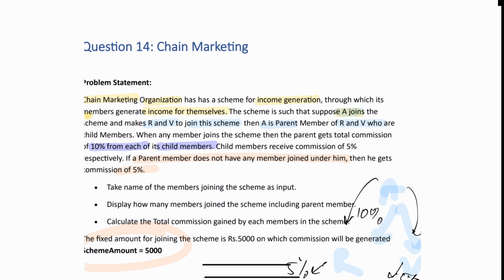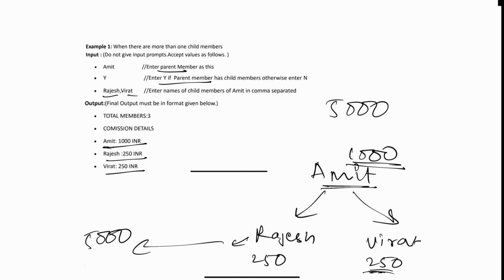Now, there is no big magic in these questions. The only thing is that you have to identify the data. Yes, it is parent, it is children, and if I have children, I will be getting 10% from each member. If I don't have, then 5%, and each member will be getting 5%. The only condition is for the parent. If they have children, 10% from each child. If I don't have children, that means I will be getting 5% of this amount.